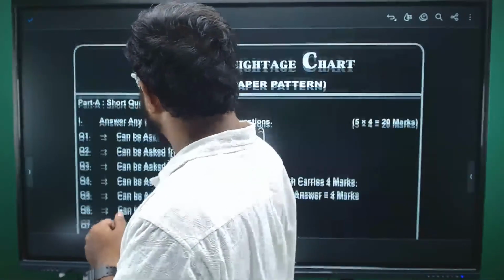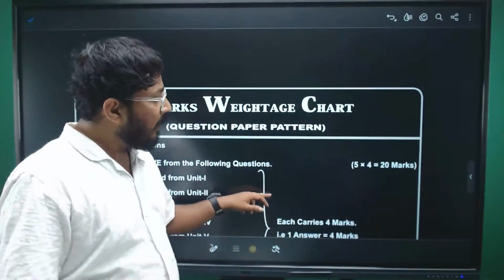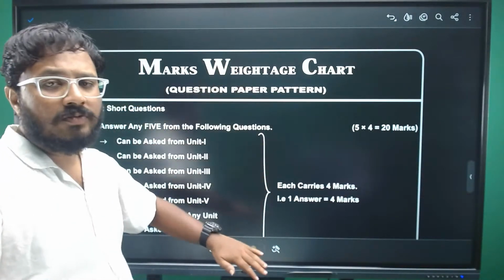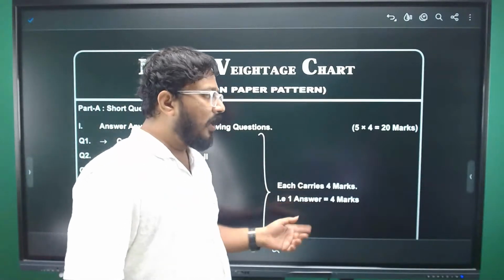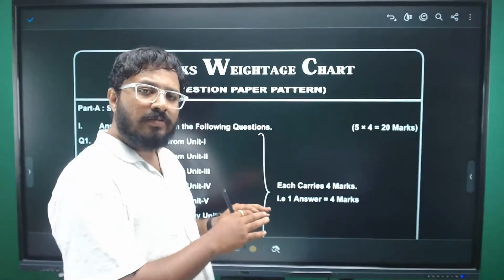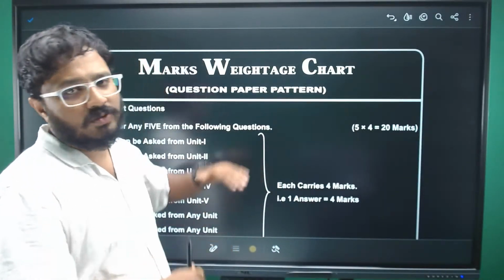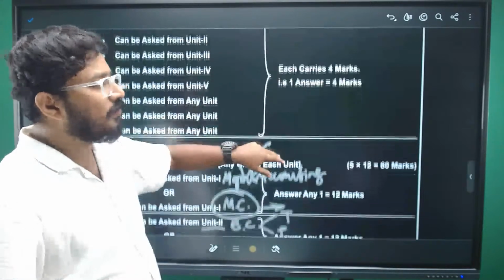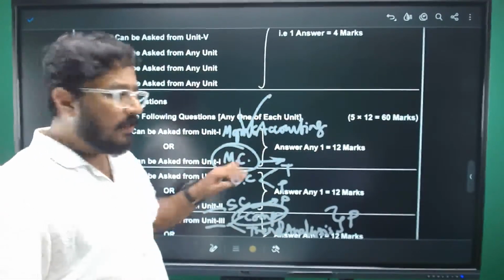So this was our analysis of the question paper. Mind you, this is only based on the pattern from Osmania University. Other universities' pattern might be slightly different, but the concept is the same. Part A is focusing on the short questions. Part B is focusing on the long questions, right?